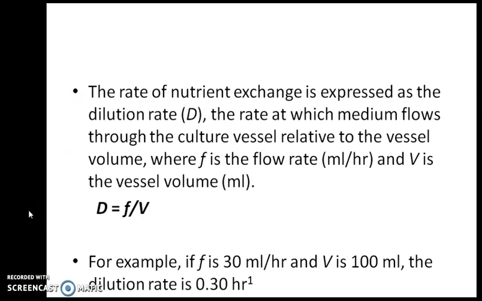The rate of nutrient exchange is expressed as the dilution rate and it is termed as capital D. The rate at which media flows through the culture vessel is related to the vessel volume, where F is the flow rate and V is the vessel volume. So it can be expressed as D is equal to F by V. For example, if the flow rate is 30 ml per hour and the volume of the vessel is 100 ml, the dilution rate is 0.30 per hour.